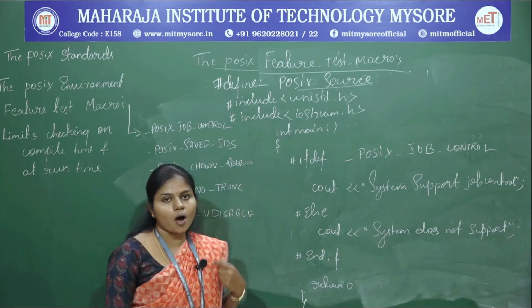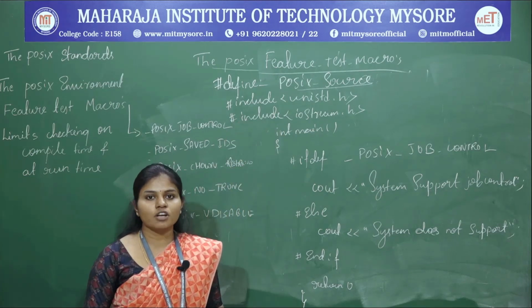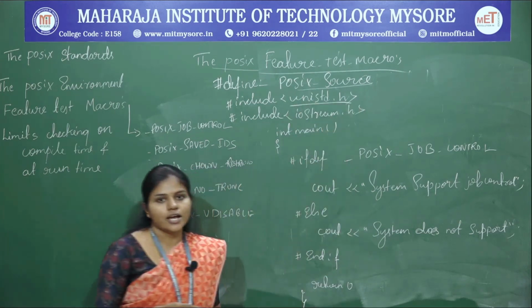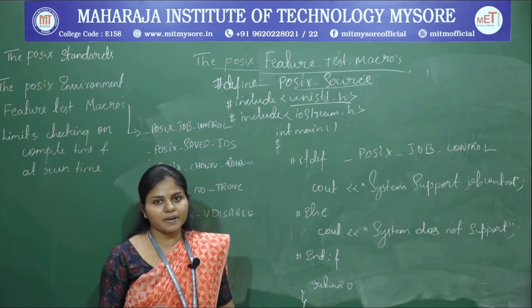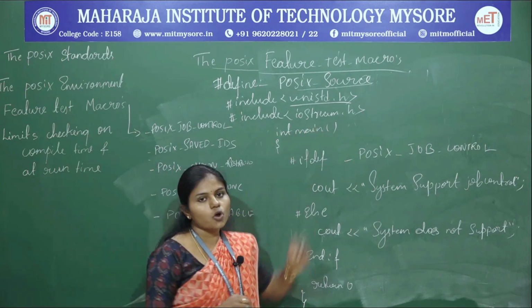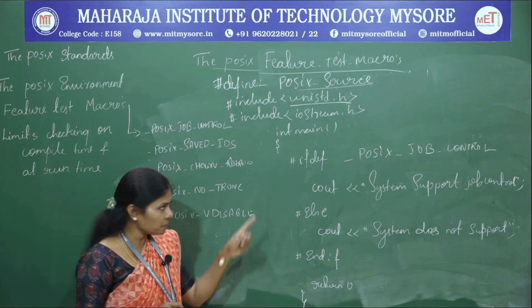Next, as I said, all these constants are stored in the unistd.h header. Since we are using standard C++, we make use of the iostream header. Next, start with the main program.